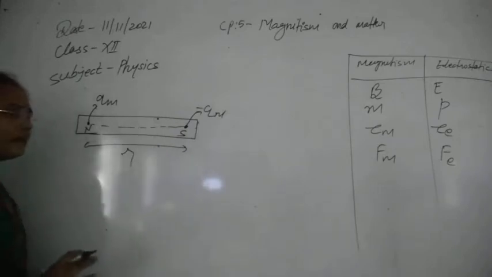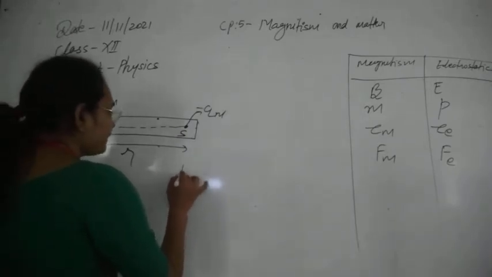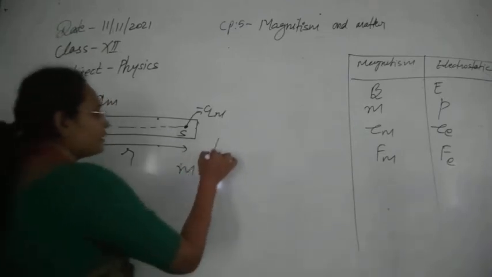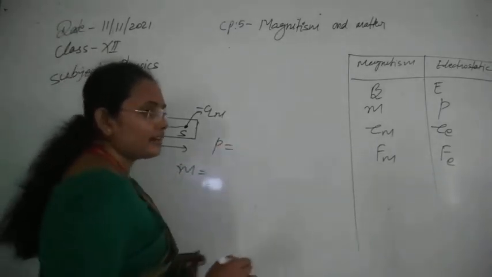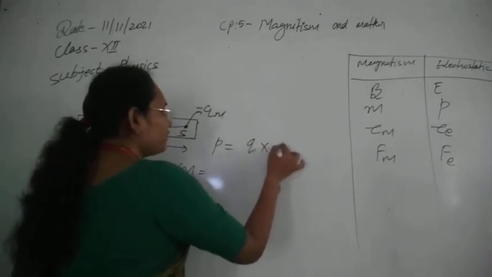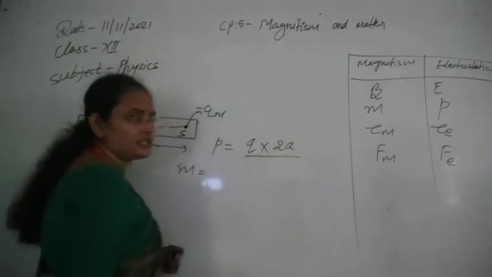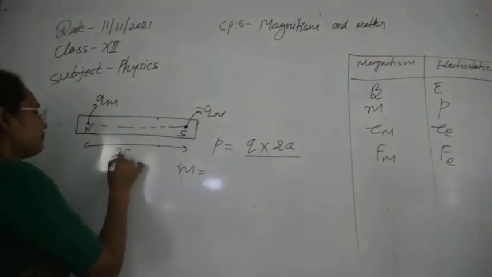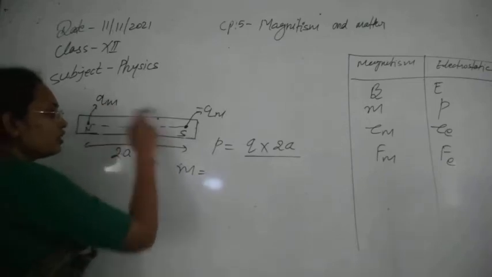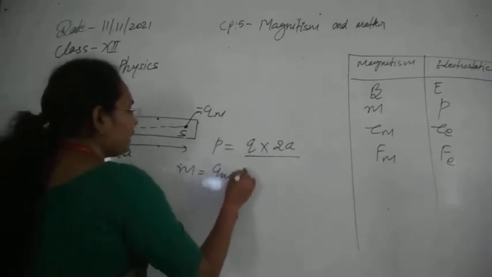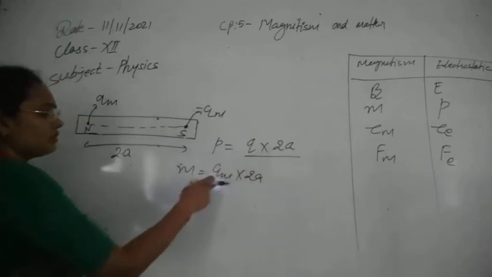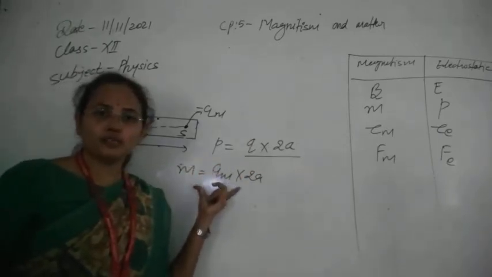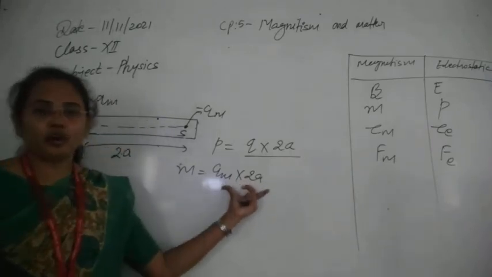So what is a magnetic dipole? Just like the electric dipole, the strength of a magnetic dipole is given by, let's use the analogy. For the electric dipole, you know, it is the value of one charge into the distance between the two charges, that is 2a. And here also suppose this is 2a, the distance between the two poles. So the strength of one pole is qm, times the distance between them. You can see now these two formulas are analogous. So in the same way you can write down the formula of this one. So this is now the dipole moment.